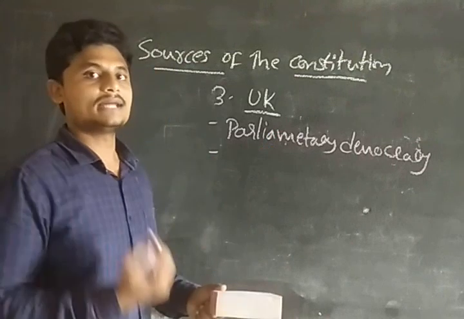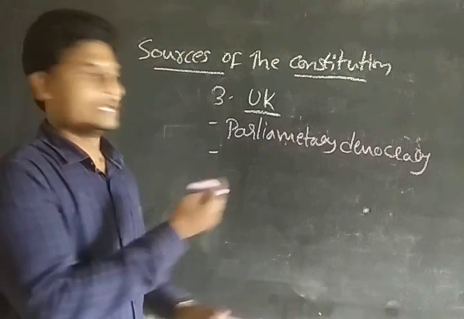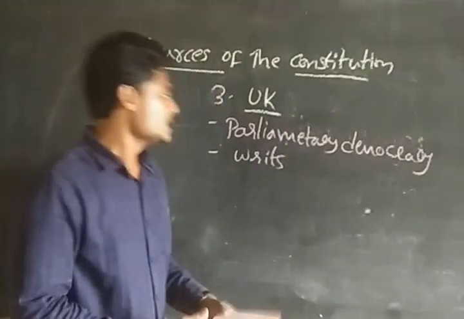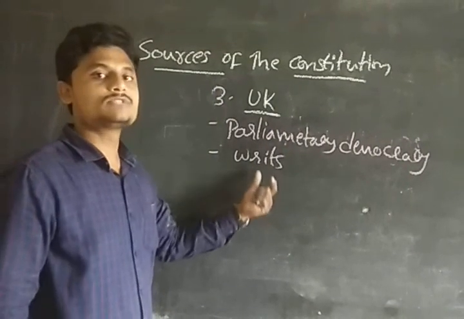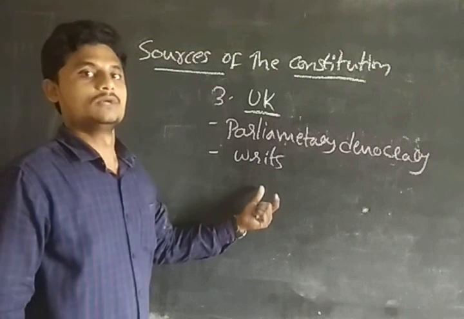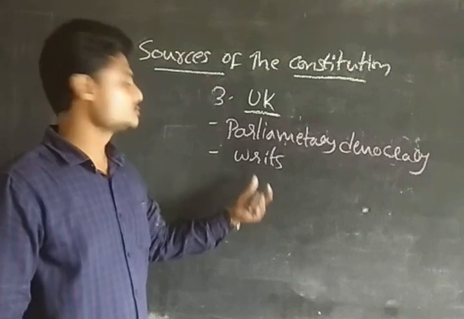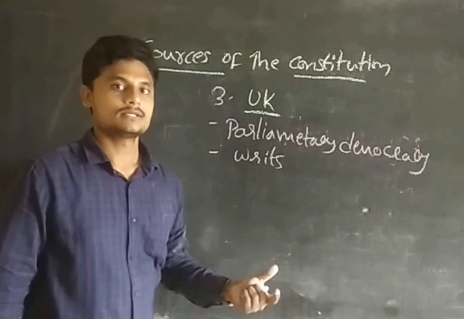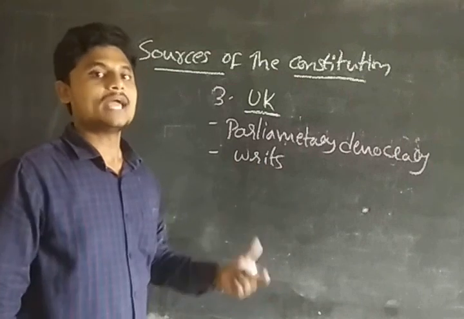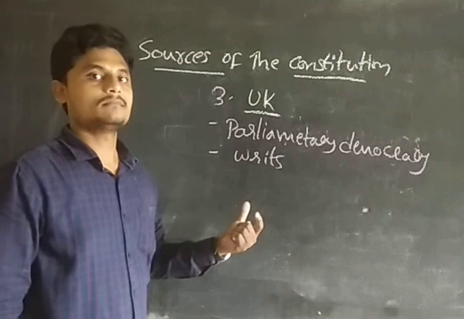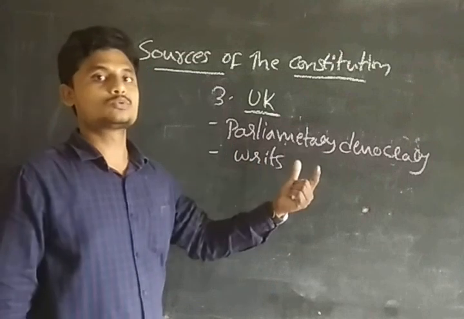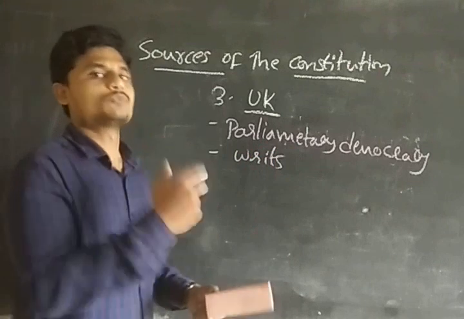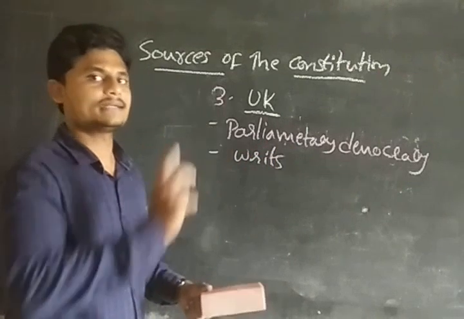And after that we have the writs, guys. Writs are the documents which are issued by the judiciary, that is, by the High Court and the Supreme Court, two different bodies. They are issued to persons or bodies who are not doing their work. Those things we are going to discuss in detail in another session.